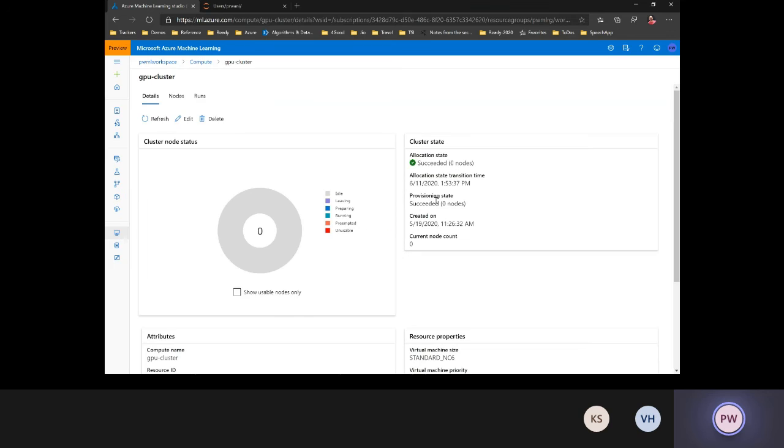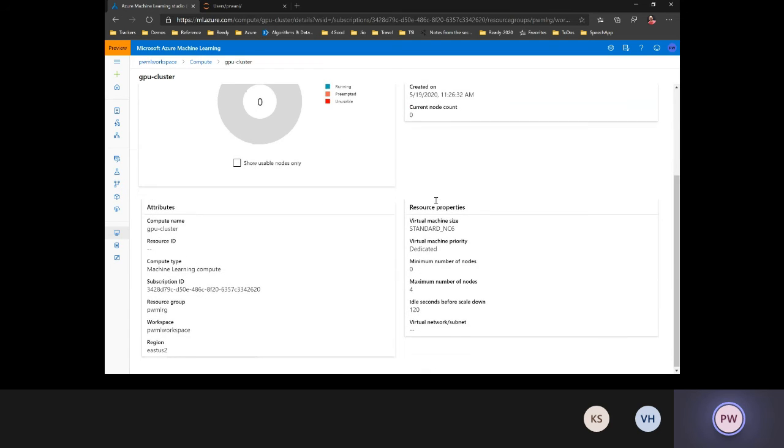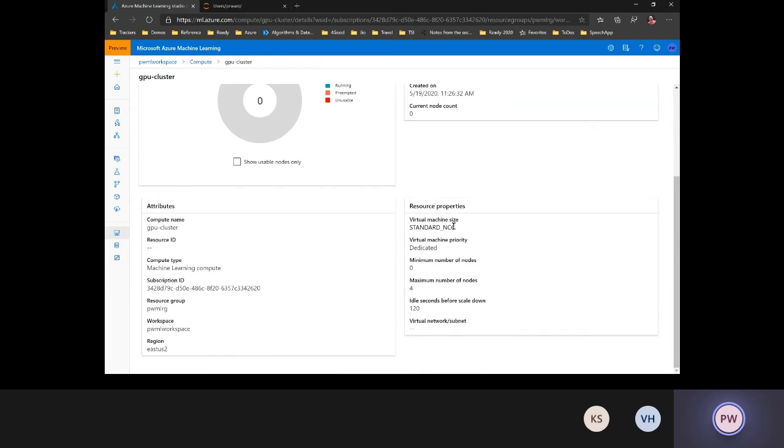In this cluster, I have selected the VM size as Standard NC6, and I've specified that I want this to be a dedicated VM. You can also specify spot VMs, so that they are allocated to you at a dirt cheap price compared to the on-demand pricing. They may get preempted on certain occasions, but those are the two options that you have here.